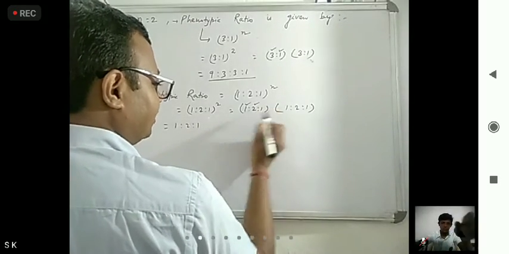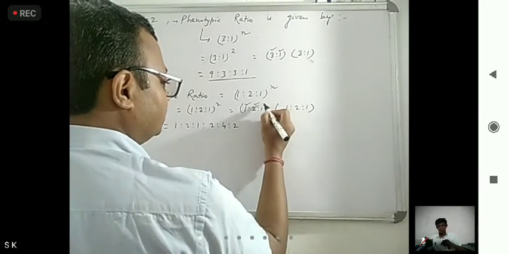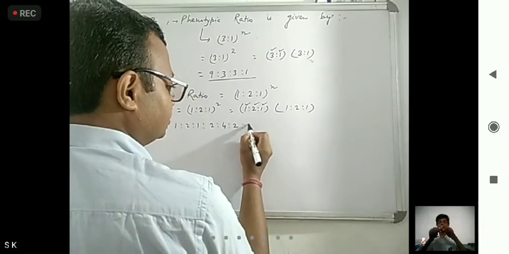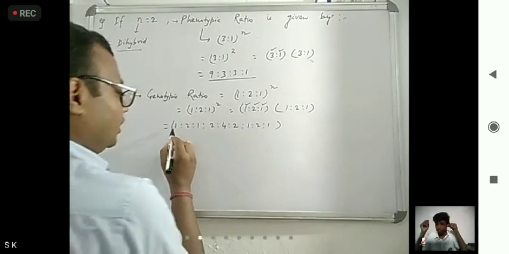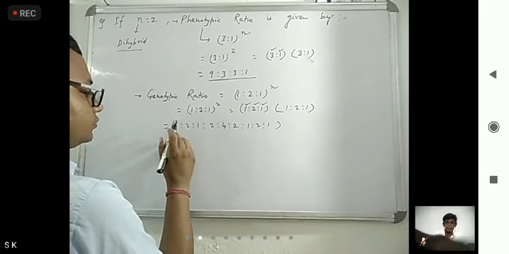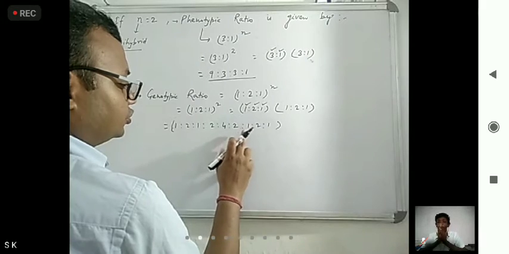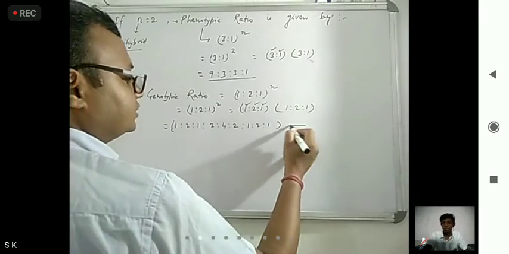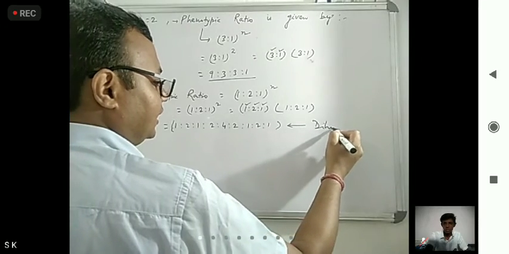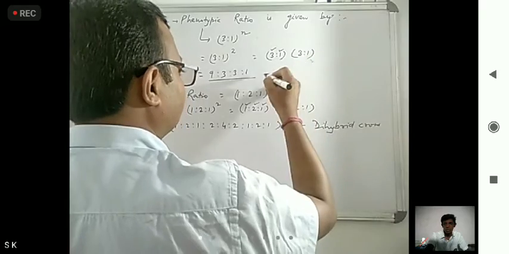Then from this, 2:4:2. Then from this, 1:2:1. So 1:2:1, 2:4:2, 1:2:1. This is for the dihybrid cross.